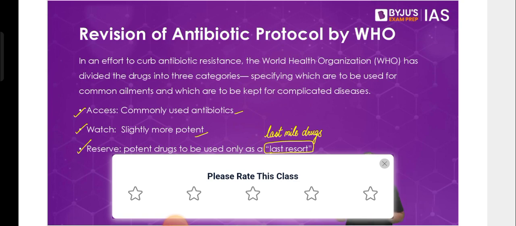So let me give you a simple example. Let's say Byju's has to train an AI system on various different subjects. I might be a very good candidate to train that system on science and technology, or maybe environment and ecology. I probably am not the best candidate to do that for geography or for polity. I would probably prefer a Mukesh sir for geography or a Salman sir or Anubhav sir for polity, correct? Because they are the experts of that subject. I am not. But let's say I have been given the job to do that for every subject, I'll do it with whatever standard sources I have. Probably I'll train it with something like a Lakshmikant or something of that sort.